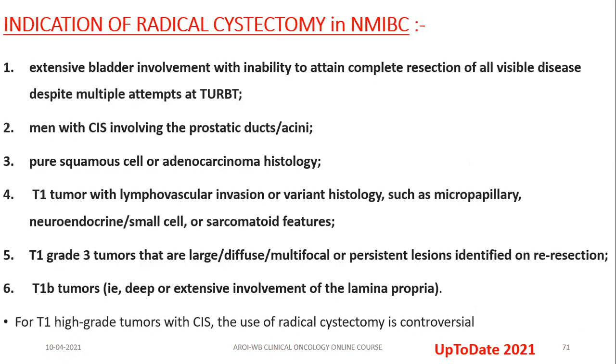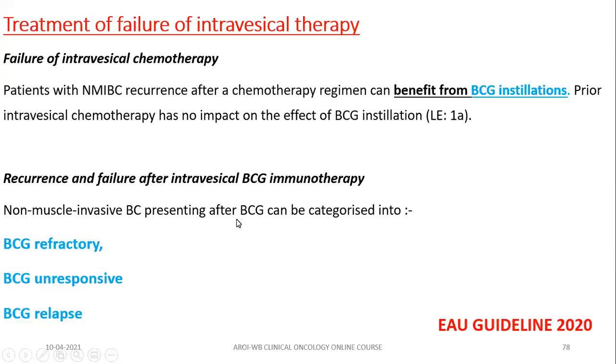What is the indication of radical cystectomy? I already mentioned that in the highest risk group, radical cystectomy should be offered. For example, men with carcinoma in situ involving prostatic duct and acini, pure squamous cell or adenocarcinoma histology, T1 tumor with LVSI or variant histology such as micropapillary, neuroendocrine or sarcomatoid features, etc.